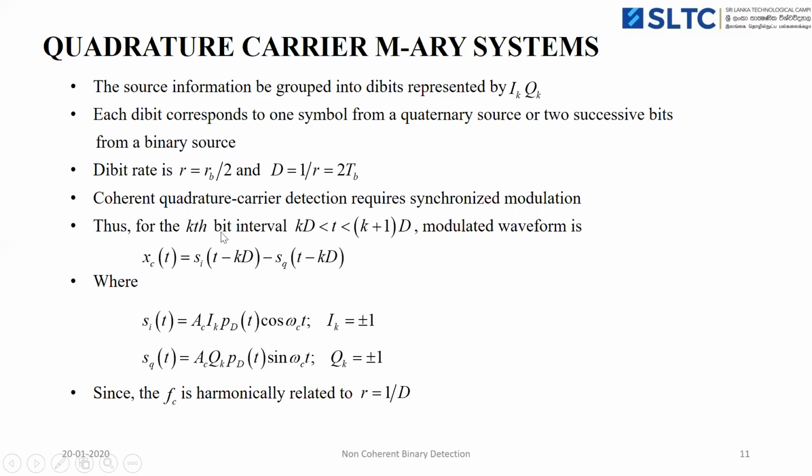So now consider the kth bit interval. The modulated waveform for quadrature carrier modulation is x_c of t equal to the difference between the in-phase component and the quadrature component. So here s_i of t is the in-phase component, s_q of t is the quadrature component. Then I_k and Q_k are the amplitude levels for the in-phase and the quadrature component respectively.